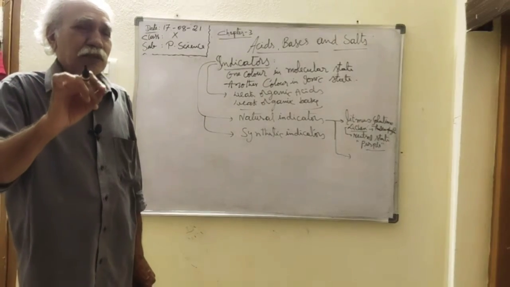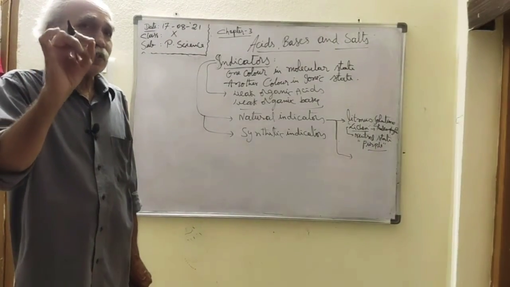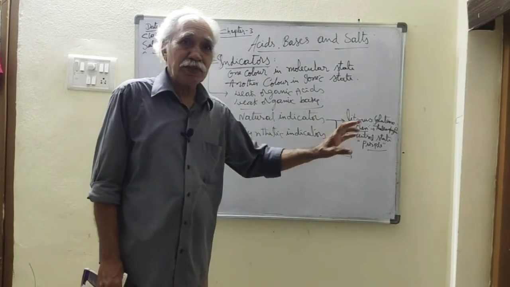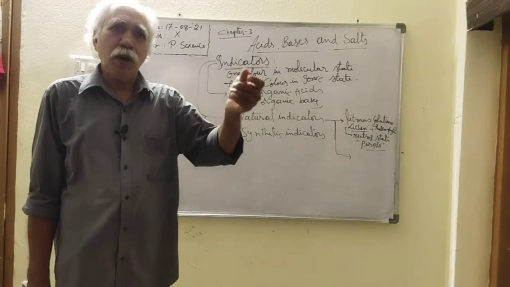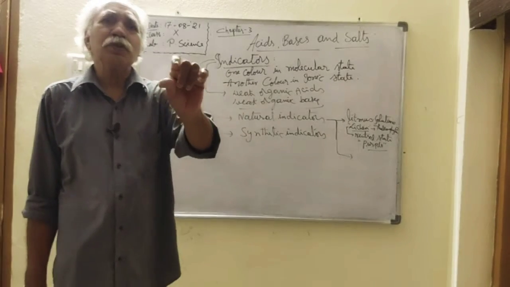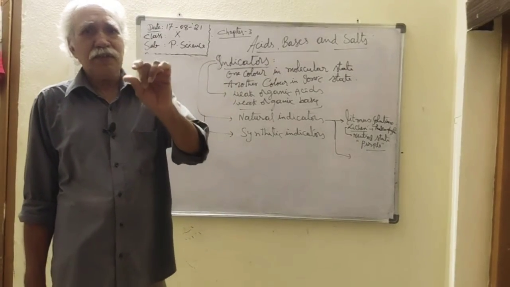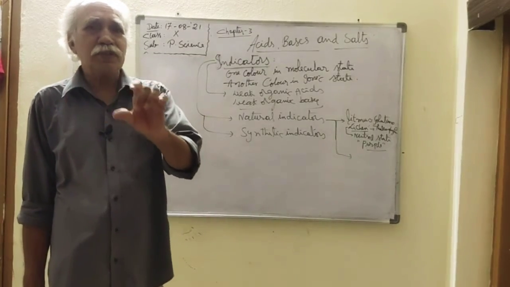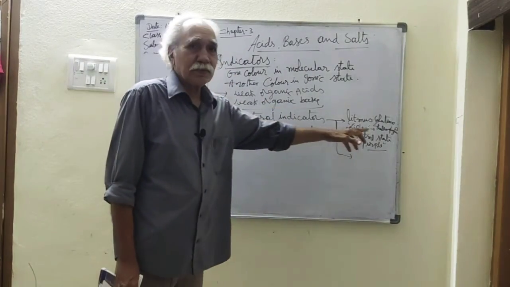So based on the change in the color, we can identify whether the solution is an acid or a base. That is called the litmus test. When we put a litmus paper, either blue or red, in a solution, if the color doesn't change, it is a neutral solution. If the blue color changes to red, that solution is an acid. If red changes to blue, that solution is a base. Like that we can identify acids and bases by using litmus solutions.